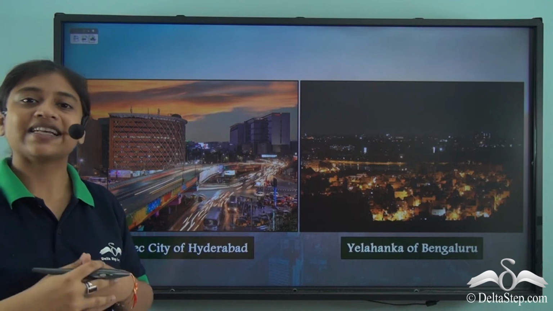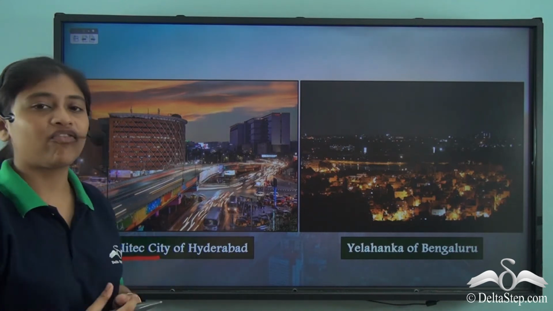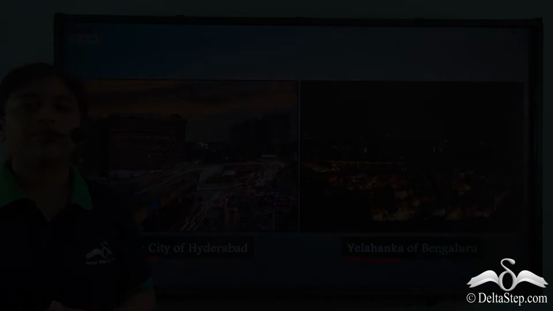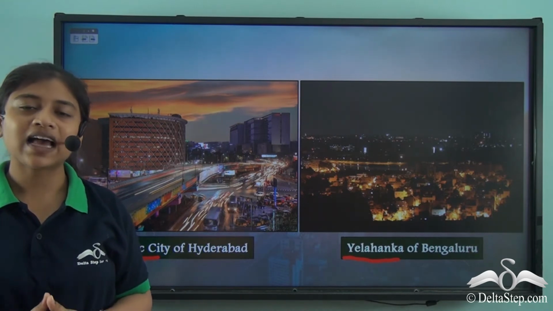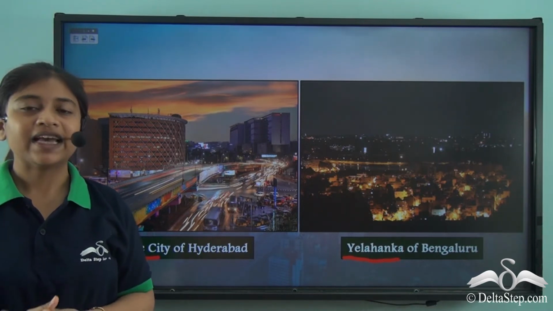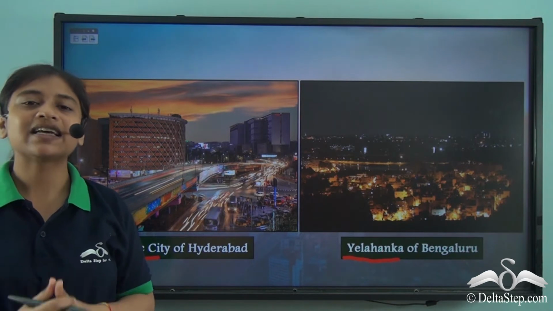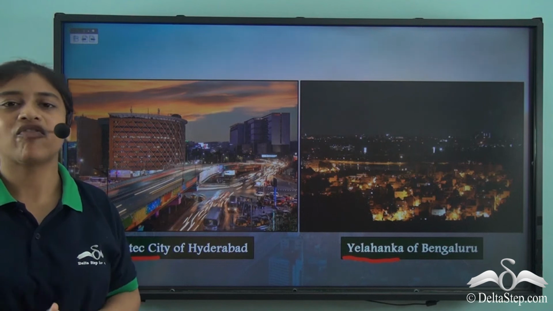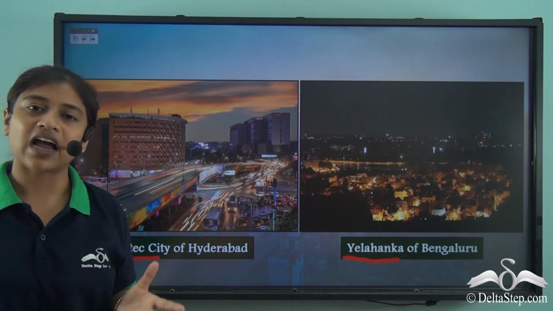Two other good examples of satellite cities are the high-tech city of Hyderabad and Yelahanka of Bengaluru. The high-tech city of Hyderabad consists of various office parks and is well served with Indian, Italian, and BBQ cuisine. It also has a number of food outlets on the high-tech main road. So you see, it is one of the most developing regions of Hyderabad and is one of the major IT hubs of the entire country.